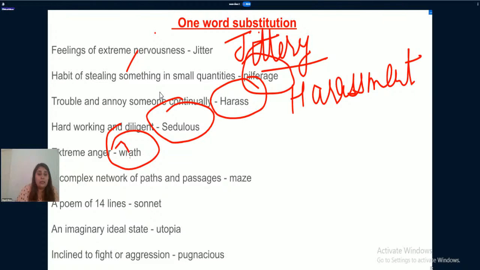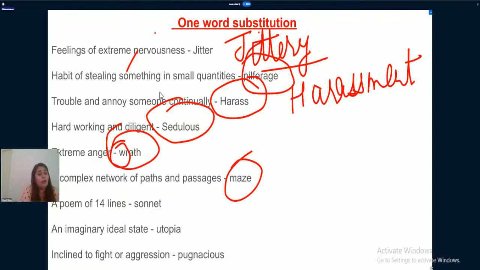So it starts with W, but W is silent here, so this is known as wrath. A complex network of paths and passages. If you have seen in parks or in museums, we generally have this. You need to come out of it, you need to find out the correct way, right? So that is known as maze.